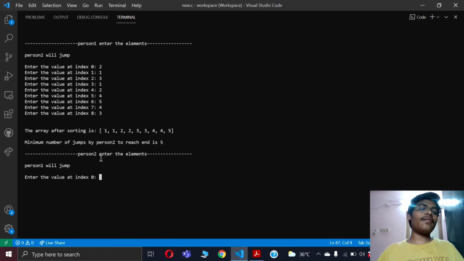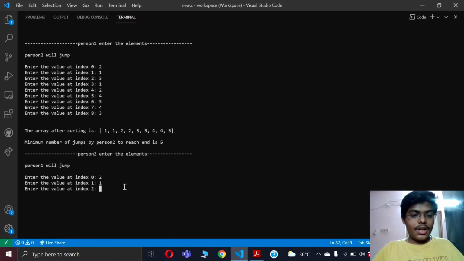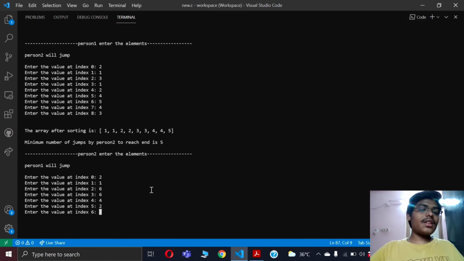And vice versa, we are doing nothing but person 1 will jump when person 2 enters the elements. As person 2, I am entering the elements now. At index 0 we have entered 2, and at index 1 we have entered 1, like that at index 2, at index 3, at index 4, at index 5, like that we will enter these elements.